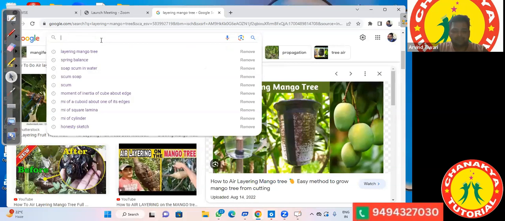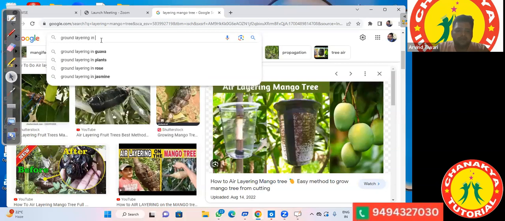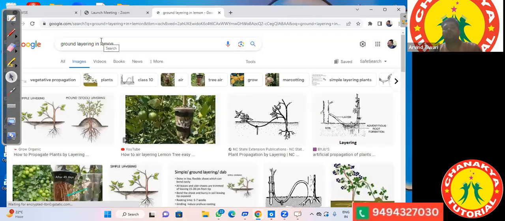Let's see. Ground layering, you can do it in lemon or guava. So ground layering can be done only in those plants whose branches touch the ground.